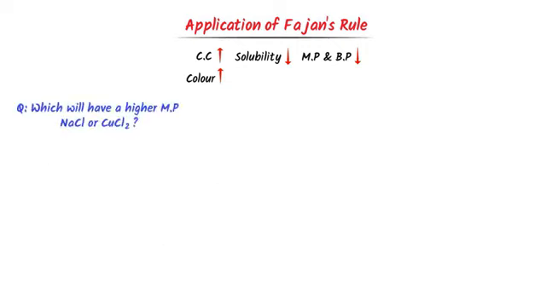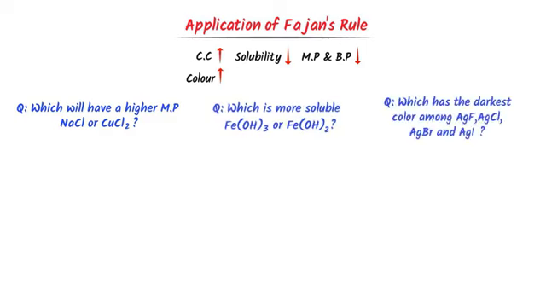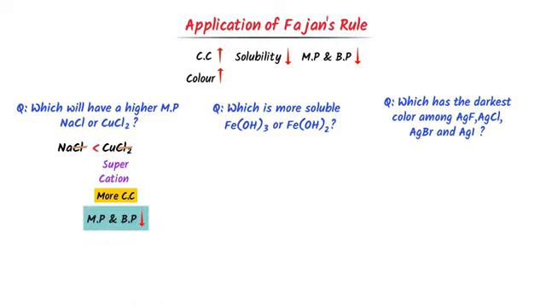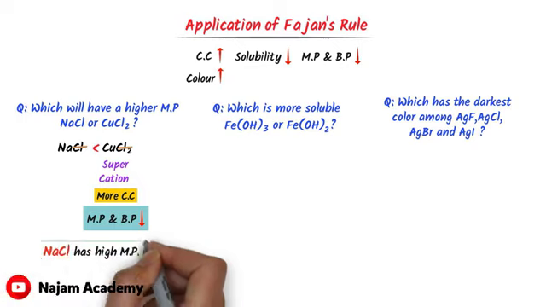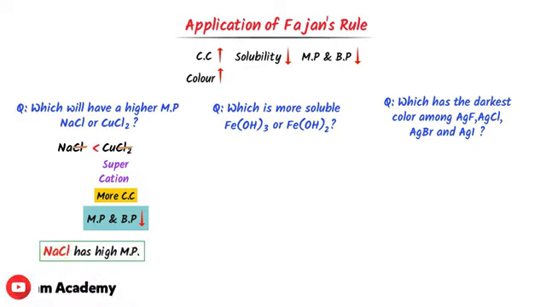Now consider these important questions. Which will have a higher melting point, sodium chloride or copper chloride? Well, we know that the anion is the same in both the compounds, which is chlorine. So I select the cation. We already know that copper is a superhero cation. So the covalent character of copper is more than sodium. Hence copper chloride has more covalent character than sodium chloride. We know that when covalent character increases, melting point and boiling point decrease. So sodium chloride has a higher melting point than copper chloride.